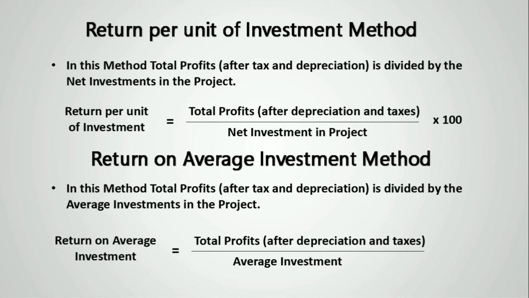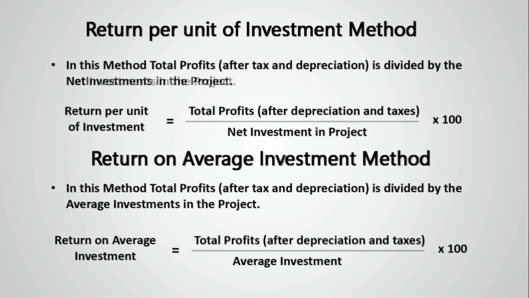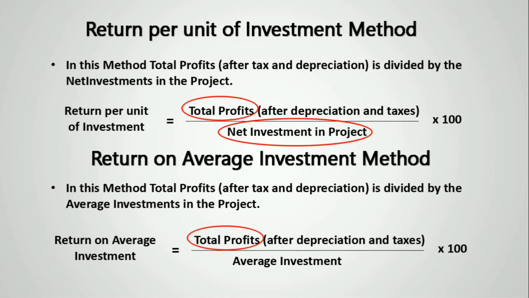These methods look similar but are very different. Good part is that the name of the method will tell you what it is supposed to tell, and you can write formula using its name. For example, in return per unit method, we divide total profits with net investments, but in return on average investment, we have the same return, that is total profits, but will divide here with average investments.